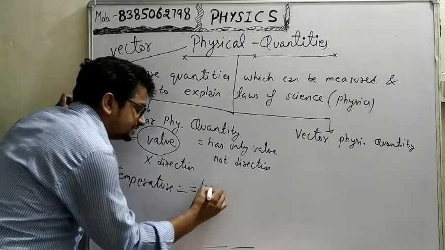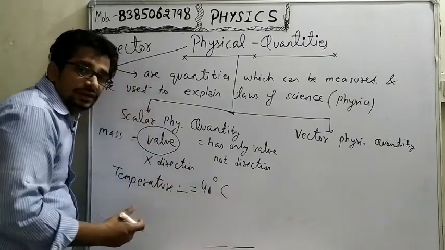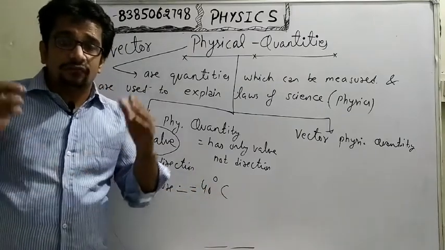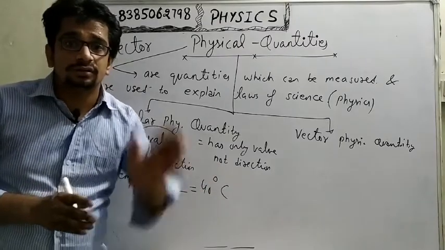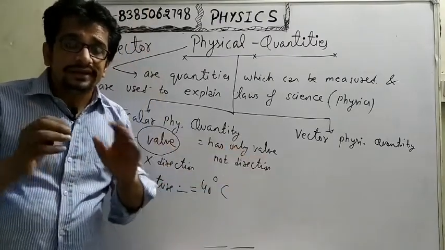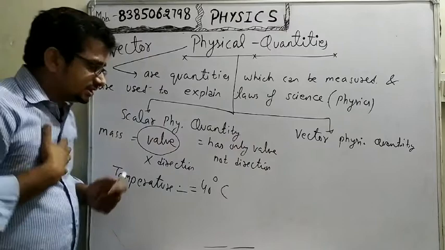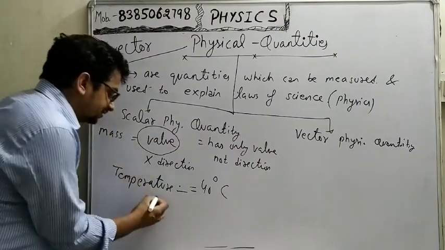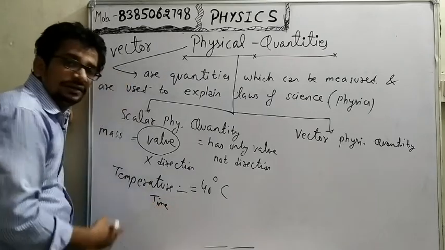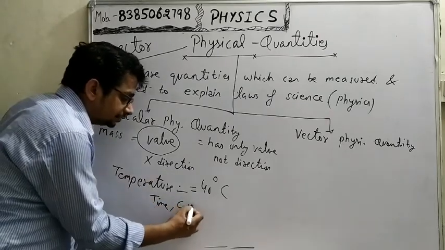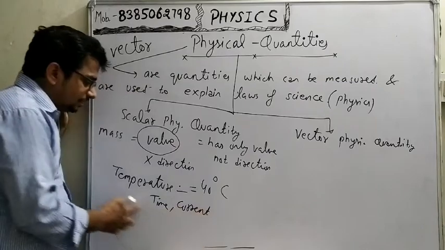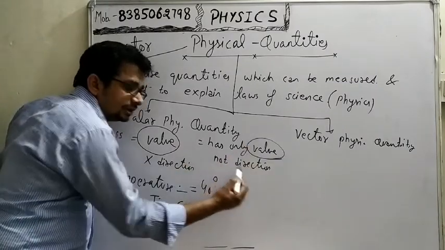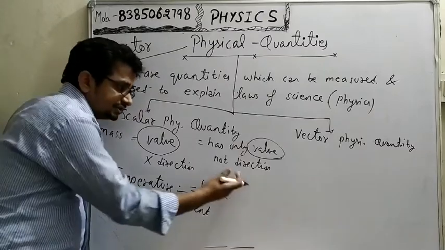Then 40 degrees Celsius is just a value, not showing the direction. You don't say that it's 40 degrees Celsius towards the north, towards the east. So some physical quantities like mass, temperature, time, current are defined by their value only, not by their directions.